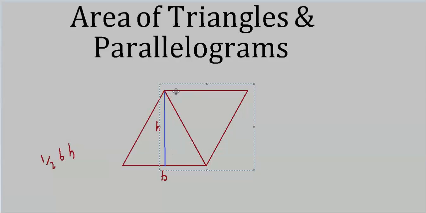Well, we already know that a parallelogram is H times B. And these are 2 congruent polygons put together to form this parallelogram. Well, congruent polygons have equal areas, so each one of these is half of the whole. This triangle here is what we were starting out with, so it must be just 1/2 of BH, because the parallelogram would be BH. Real easy way to see what's going on with areas of triangles.